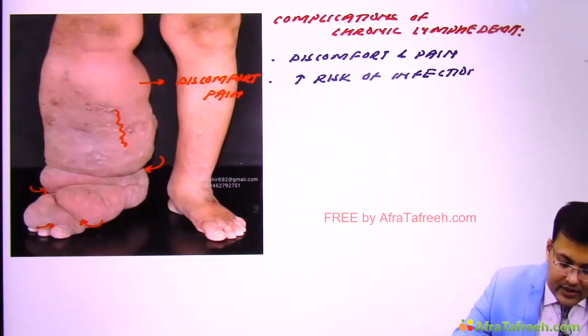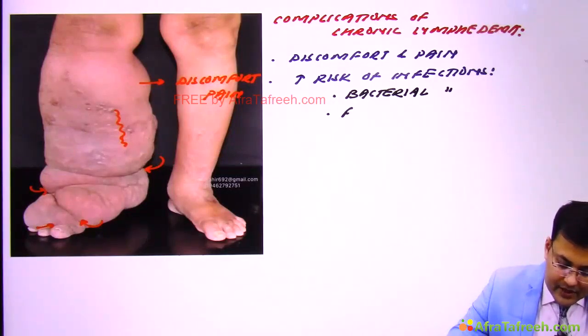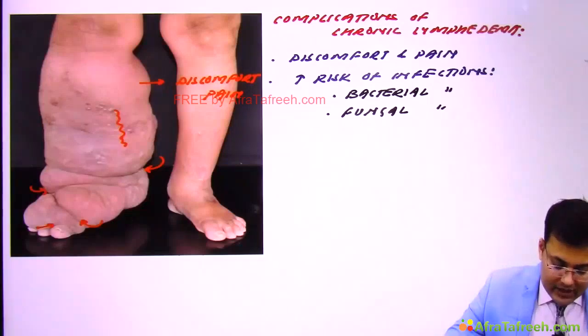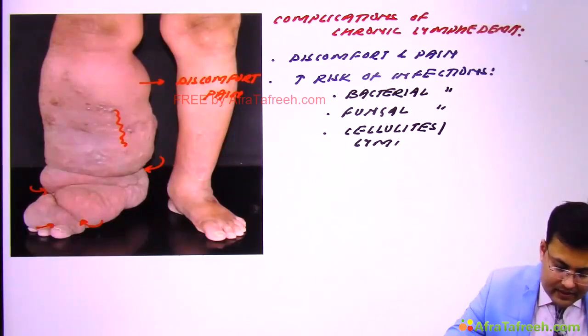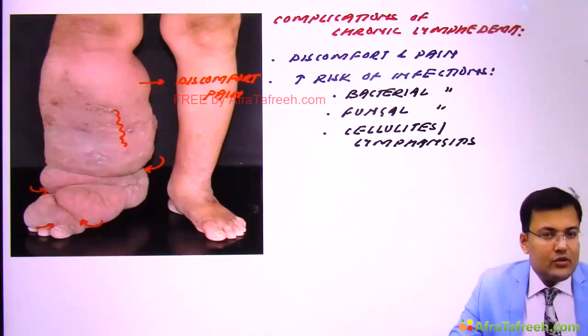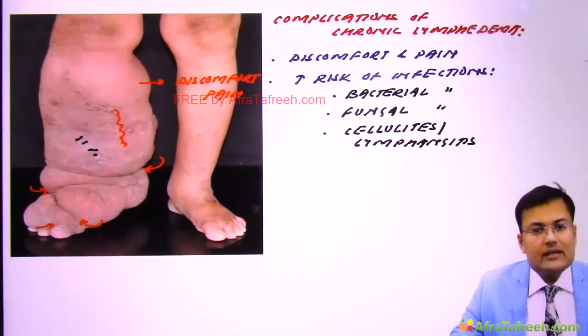There is increased risk of bacterial infection, fungal infection, generally between skin folds and crevices. And what else? These patients have increased risk of cellulitis and lymphangitis. Whenever these patients have repeated attacks of cellulitis and lymphangitis, it leads to skin thickening and discoloration. So here you can see there is skin thickening and discoloration.